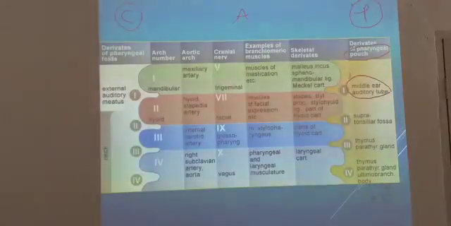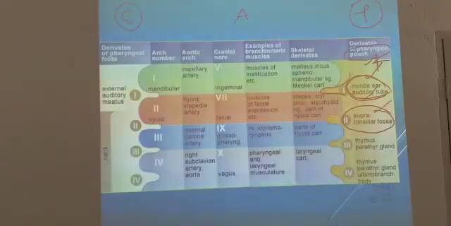So the pharyngeal pouch is going to invaginate like this and form the middle ear and auditory tube. That is the derivative of the first pharyngeal pouch. Second pharyngeal pouch, what is it going to form? Supratonsillar fossa. So the second pharyngeal pouch forms the supratonsillar fossa.